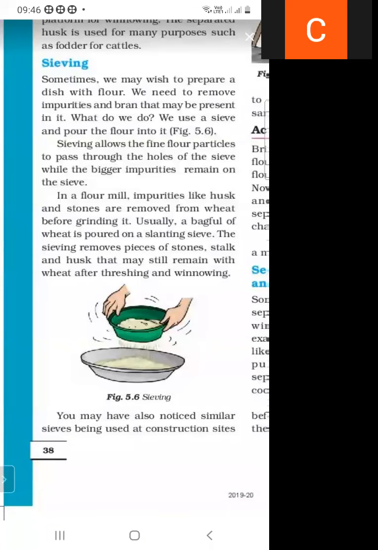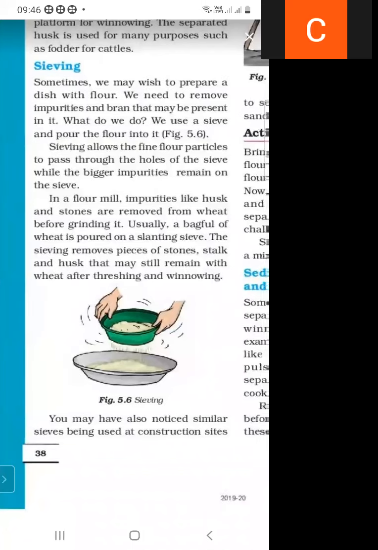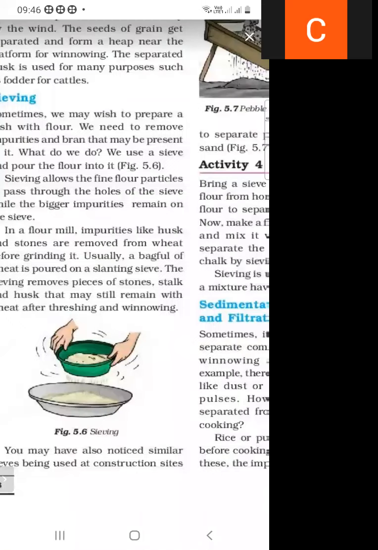You may also have noticed a similar sieve being used at a construction site, where buildings are made. What is the use of a sieve at the construction site? We use a sieve to separate pebbles and stones from the sand.